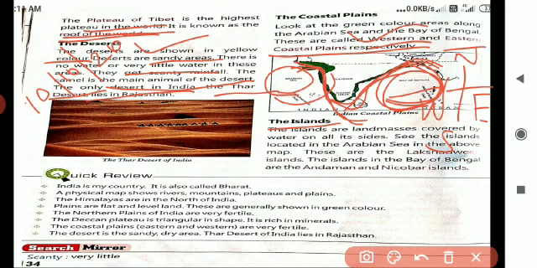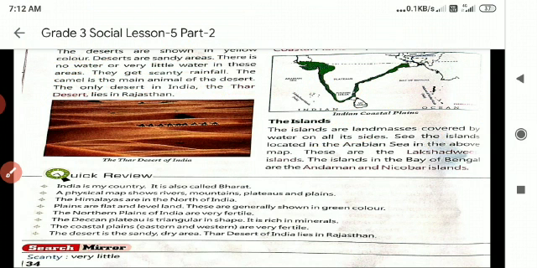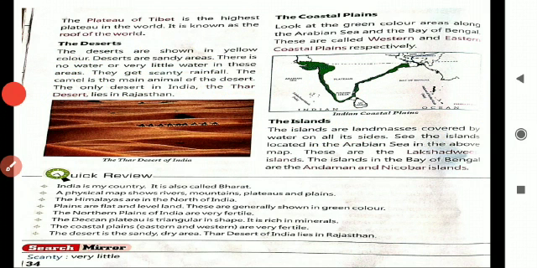Islands are land masses covered by water on all their sides. An island is nothing but an area covered by water on all its four sides. Okay children, see the islands located on the Arabian Sea. Children, here you can see the small dots, no? These small dots are islands.